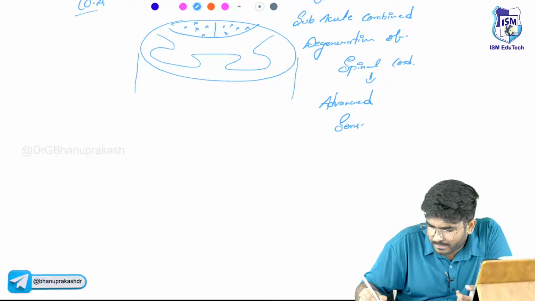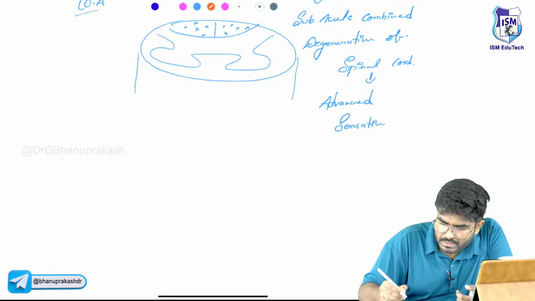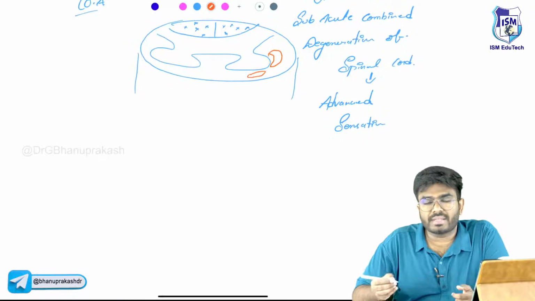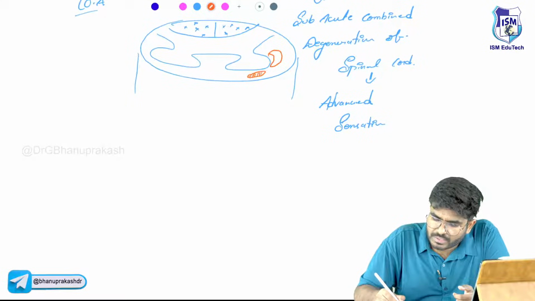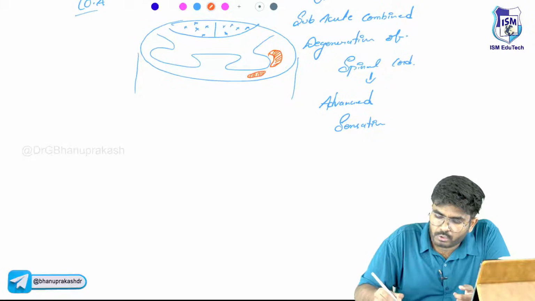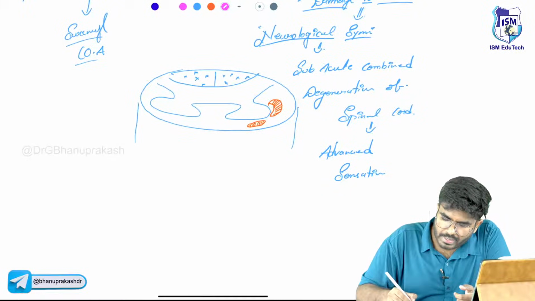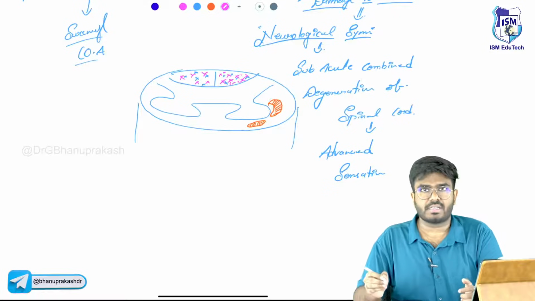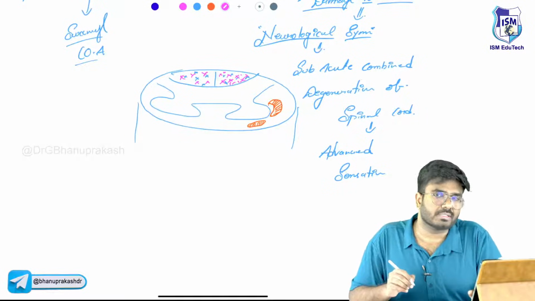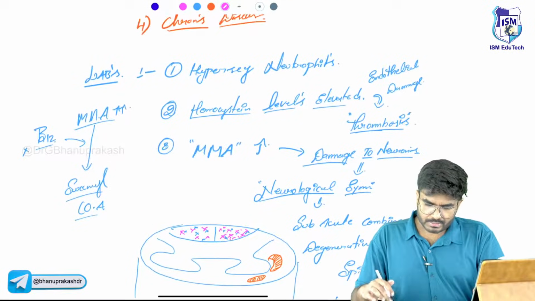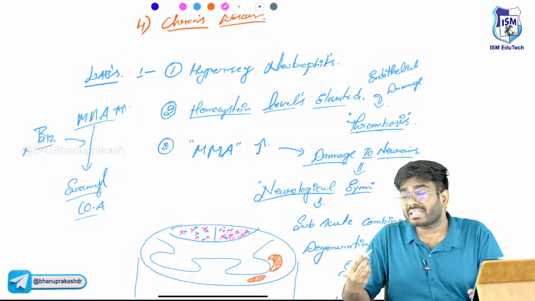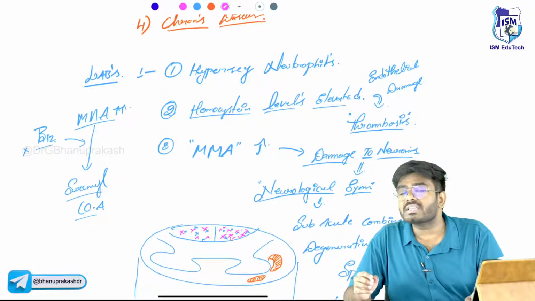Because, in the lateral column and the anterior column, primitive sensations like touch, pain, temperature and pressure are traveling. But in the dorsal column, advanced sensations are traveling, like fine touch, vibration, proprioception and two-point discrimination. So the person is going to lose these advanced sensations. Hypersegmented neutrophils are seen, homocysteine levels are elevated, serum methylmalonic acid levels are elevated, and the neurological symptoms are seen.